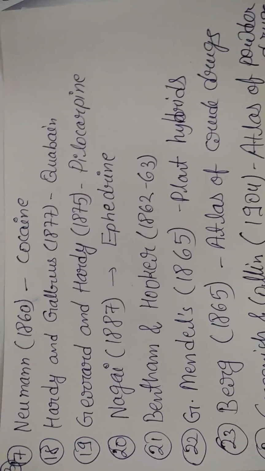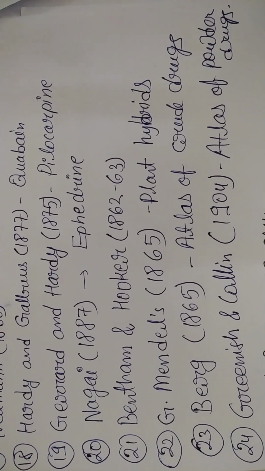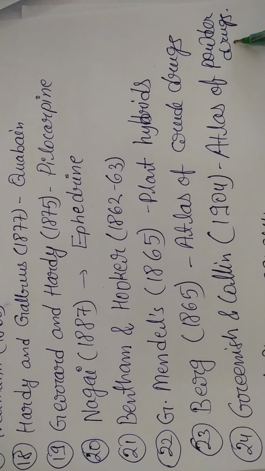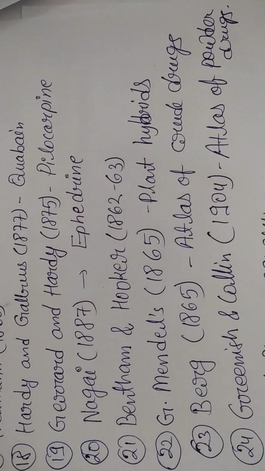We are still using these things now also, right? Then coming to the next, Greenish and Collin in 1904 developed the atlas for powdered crude drugs, like so, a series of names of scientists. Here we need to reveal the name of the scientist, at what time period, and what they are known for, means what is their contribution to the history of pharmacognosy. You can mention that in a series in chronological order, so that your answer may be impressive. So scope and development we will discuss in the next video. Thank you.